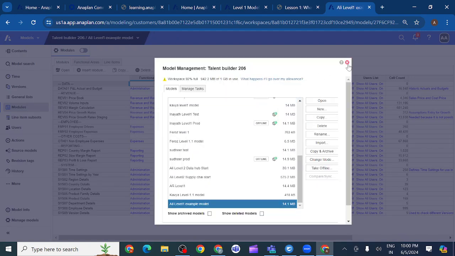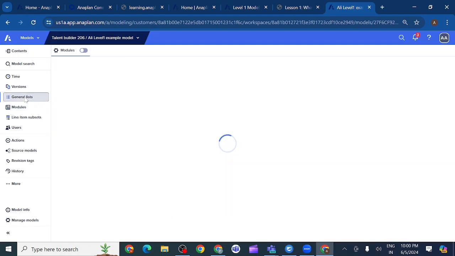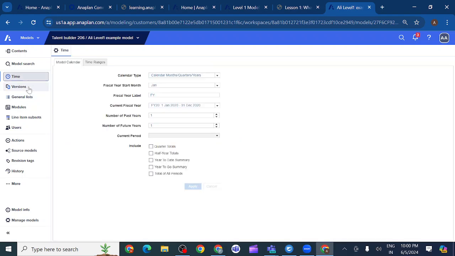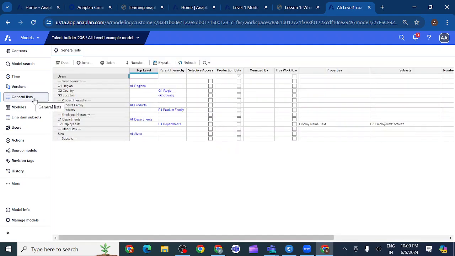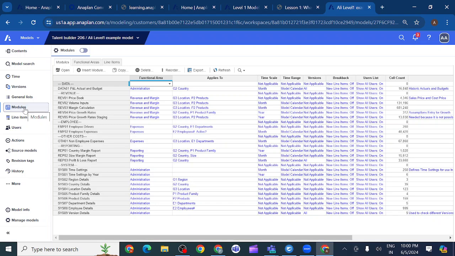Why? You can see this is a complete model. We have the general lists, how we need to set the time, how we need to create the versions, how many versions and how many general lists we should create, each and everything we have in this example model. Complete model you have here, and we need to create a model like this. This is our main purpose.